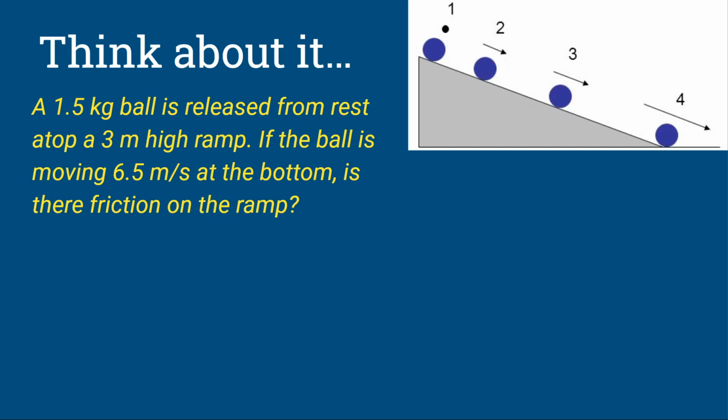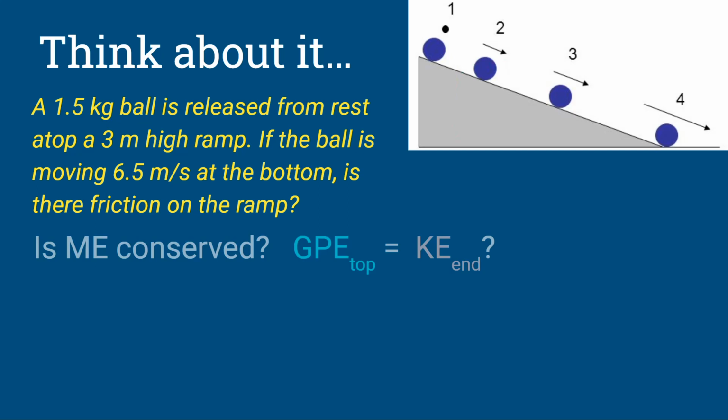And then at the bottom of the ramp, it has kinetic energy, and it no longer has height. And so we couldn't figure out, does the gravitational potential energy at the top equal the kinetic energy at the bottom, or are they not equal because there's something doing work to remove energy from that system? Is there friction? So that's what we're going to do. We're going to figure out how much total energy we have at the top and how much total energy we have at the bottom. Is the GPE at the top equal to the KE at the bottom?